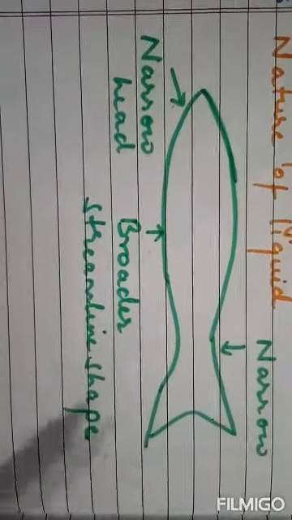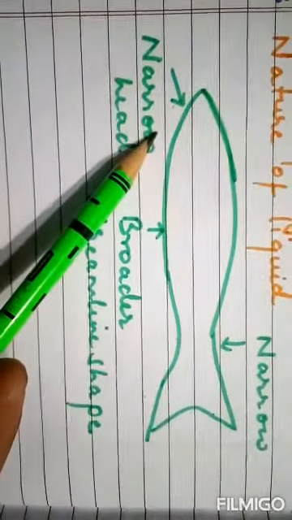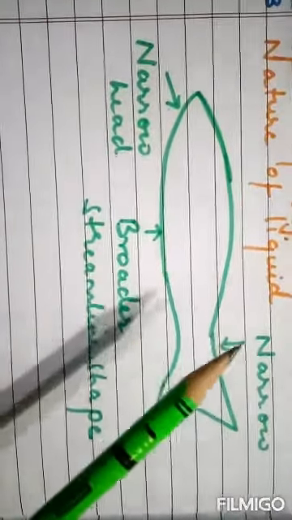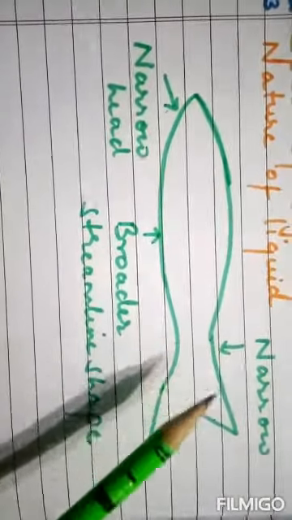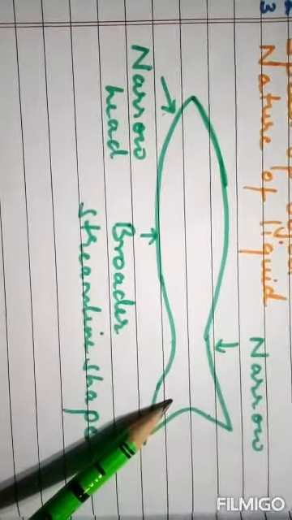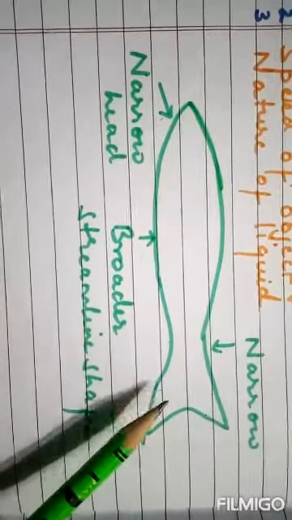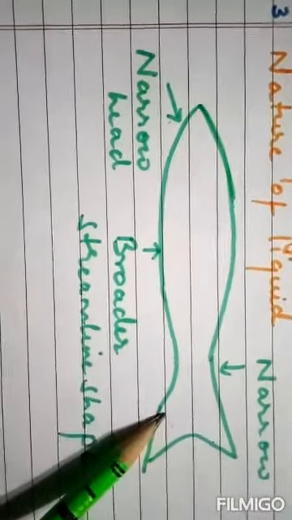This streamlined shape is narrow in the beginning, then broader in the middle, then again narrow, and finally there is a fork tail, and this fork tail helps to change the direction.